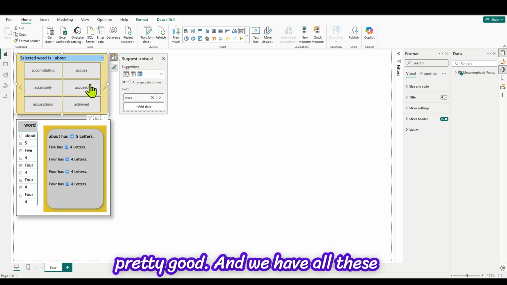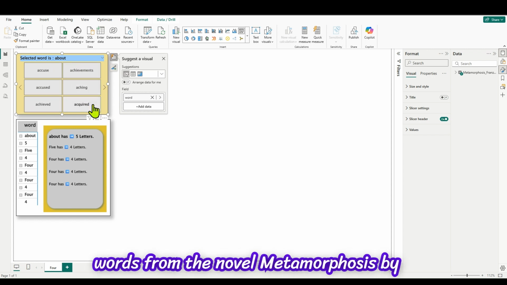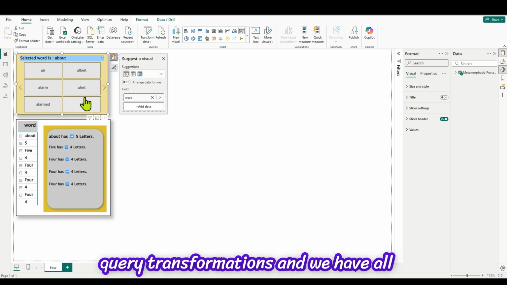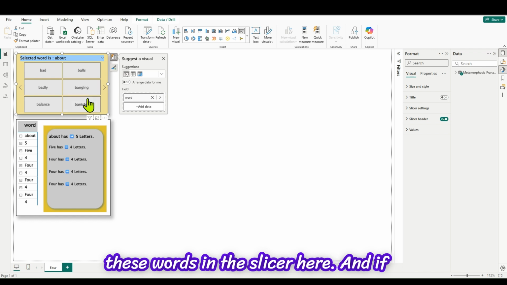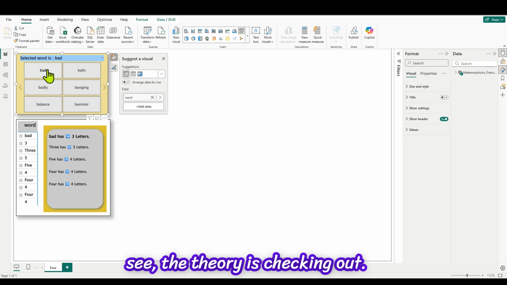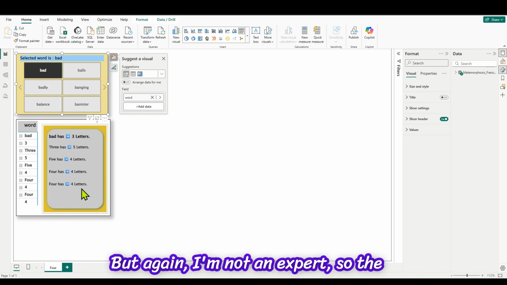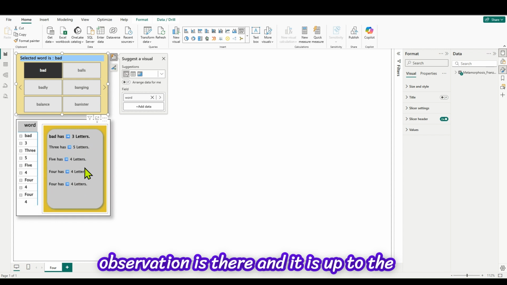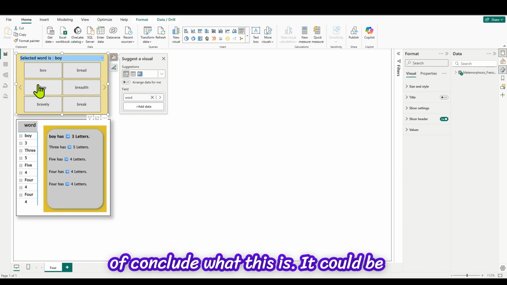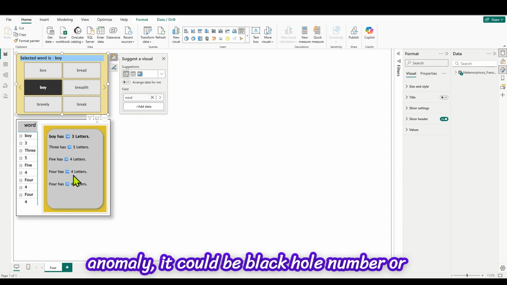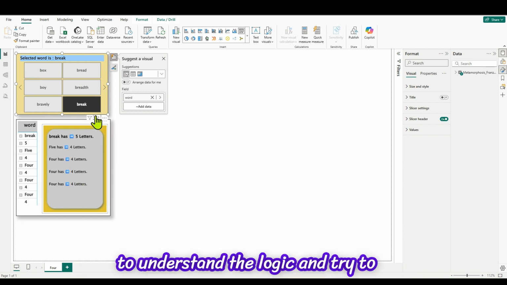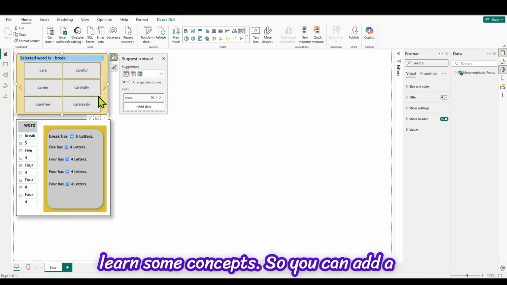And we have all these words from the novel Metamorphosis by Franz Kafka. We have done some Power Query transformations and we have all these words in the slicer here. And if you select any of these words, as you can see, the theory is checking out. But again, I am not an expert. So the observation is there and it is up to the experts, subject matter experts, to conclude what this is. It could be an anomaly, it could be a black hole number or whatever. So for us, we are using Power BI to understand the logic and try to learn some concepts.